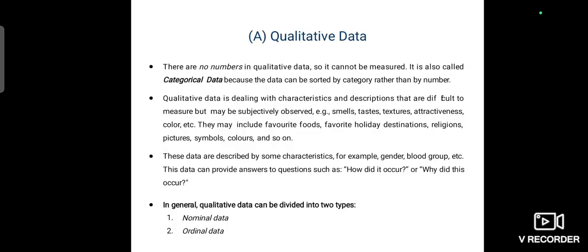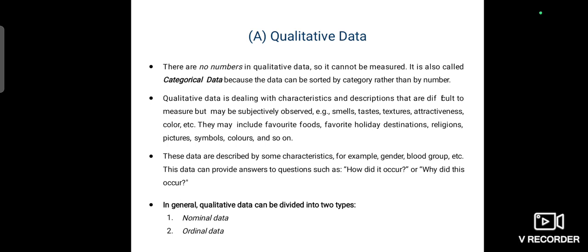Qualitative data in data science refers to non-numerical information that describes qualities or characteristics. This type of data is often collected through interviews, surveys, observation, or text analysis, and is typically more subjective than quantitative data. What are the types of qualitative data? Nominal data and ordinal data.